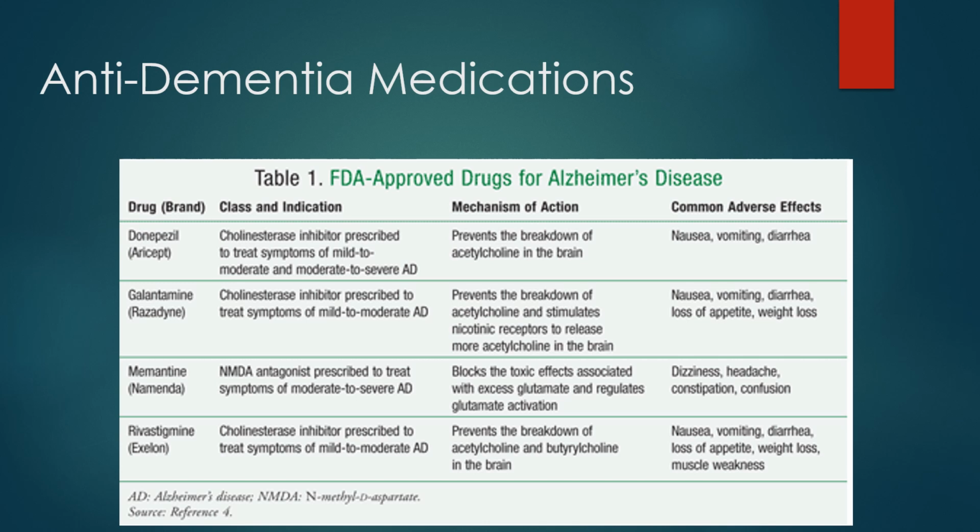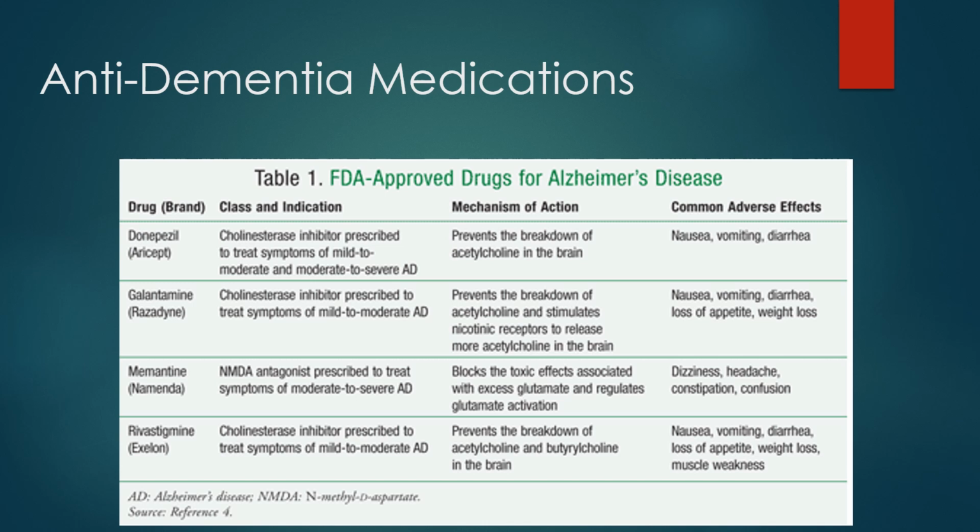Memantine or Namenda is used to treat moderate to severe Alzheimer's disease by blocking toxic effects of excess glutamate, which can further damage brain cells. It does have side effects of dizziness, headaches, constipation, and confusion, which could be mistaken as progression of the Alzheimer's disease. Or it could be that it hides the actual progression of the disease because providers think it's just side effects.